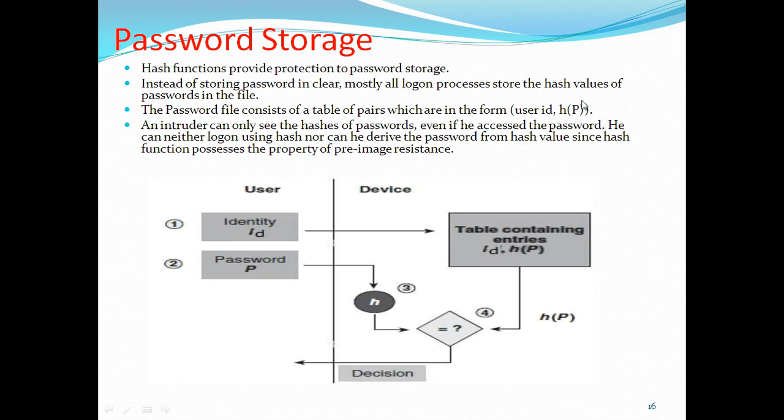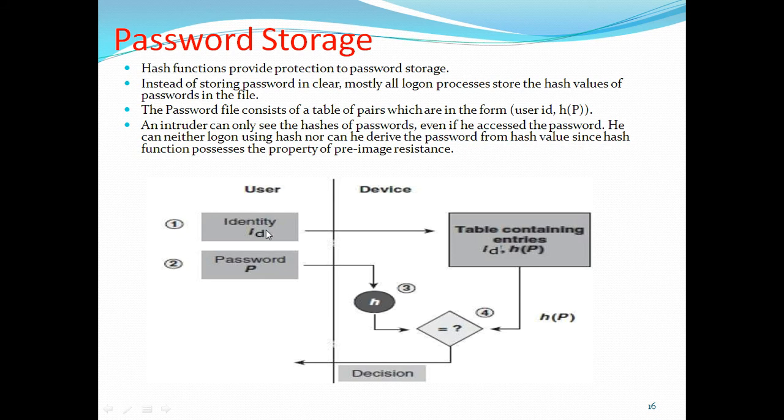An intruder can only see the hashes of passwords, even if he accesses the password file. He can neither log on using the hash nor derive the password from the hash value, since the hash function possesses the property of preimage resistance. It is practically unbreakable, because if you go for a brute force attack and your password is lengthy, it takes a lot of time. Of course, no one tries attacking passwords; people mostly try on the networks to extract the messages.